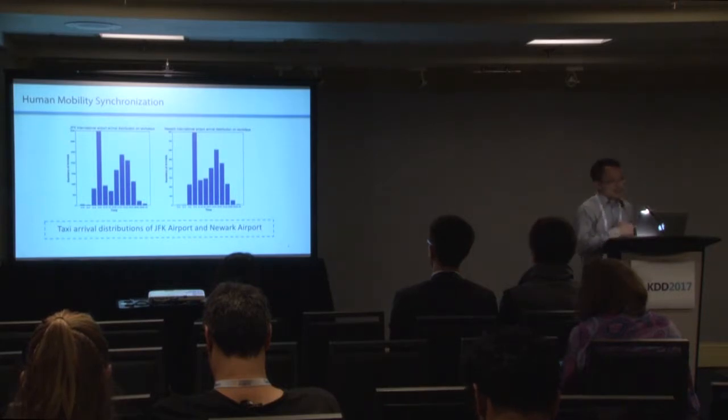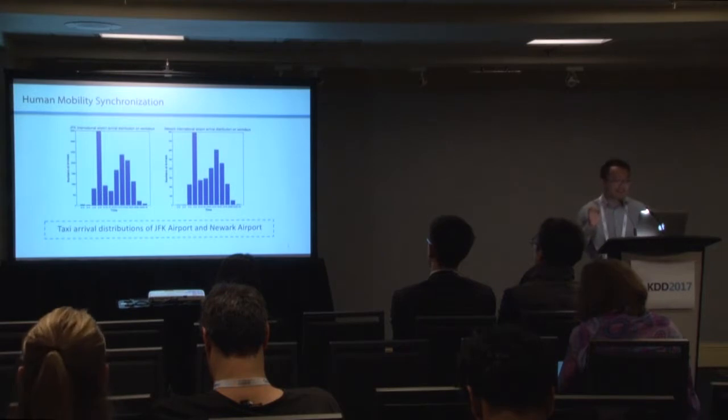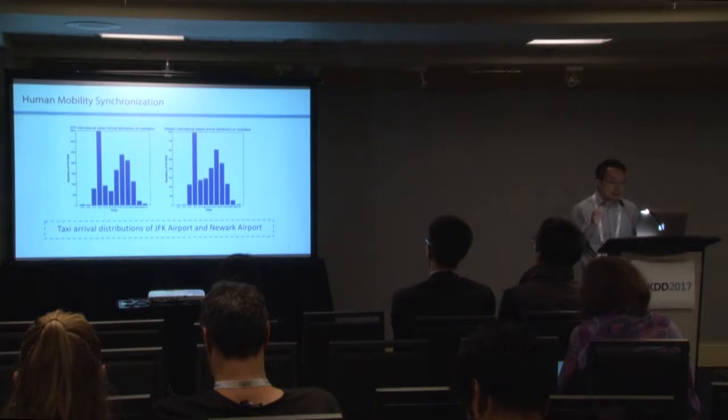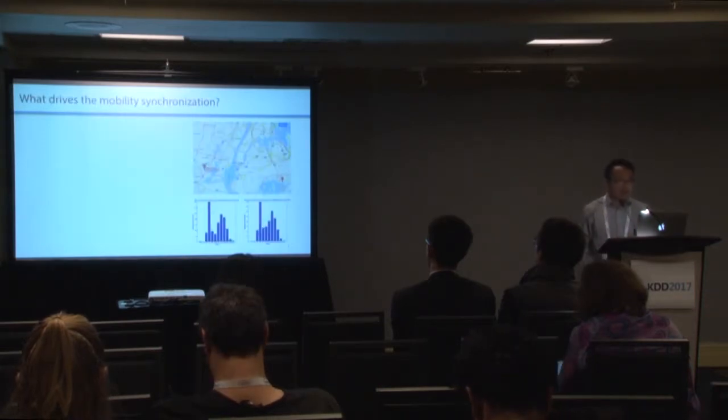That is the taxi arrivals for different airports in New York City. One is JFK Airport, another is Newark Airport. Both of them are very busy international airports. Once we see the arrival rate at different time periods of the day, we see the histogram is pretty similar. For example, for both of the airports, the peaks appear at about 6 to 8 in the morning and also in the afternoon. So we want to explore what actually drives the mobility synchronization.